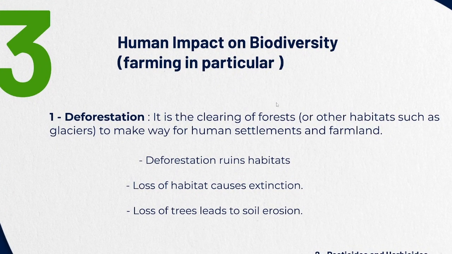Now we're going to learn about the factors affecting biodiversity, and number one is the human impact on biodiversity. This is really important because humans these days have had an overall very negative effect on the biodiversity of Earth, and this is because of different things: hunting, agricultural development, and city development.